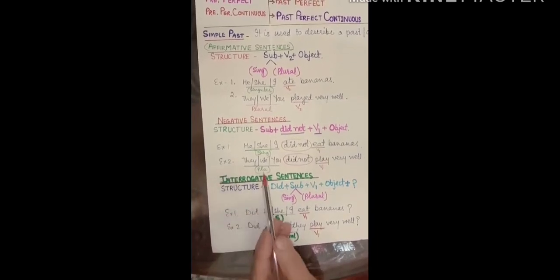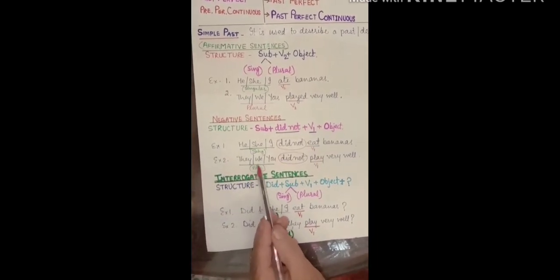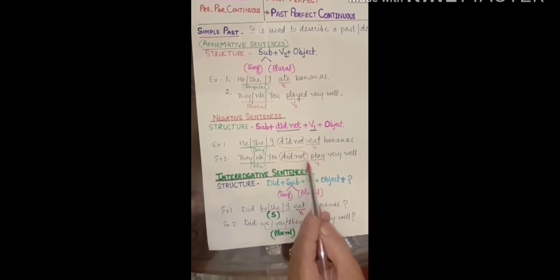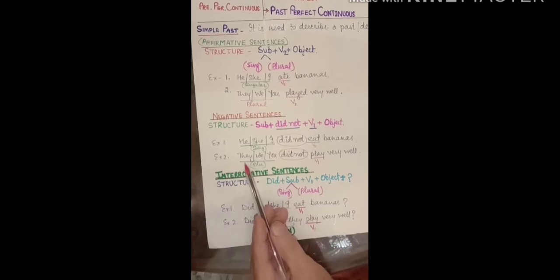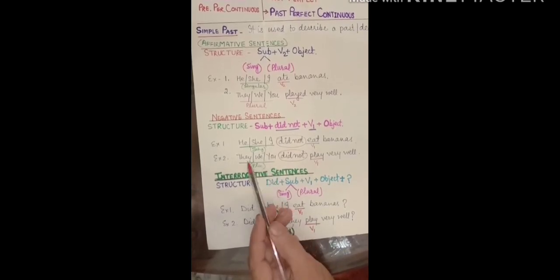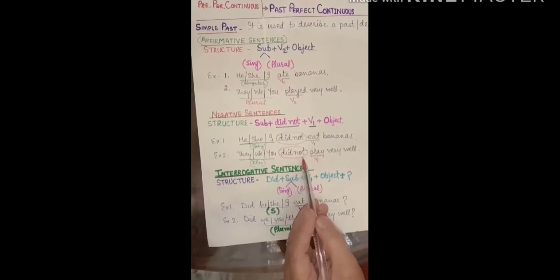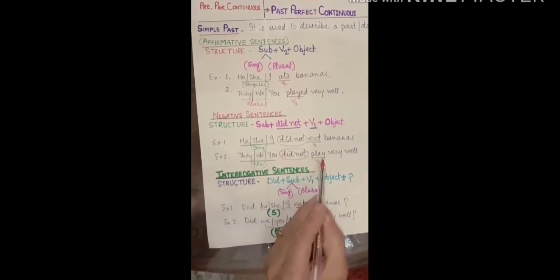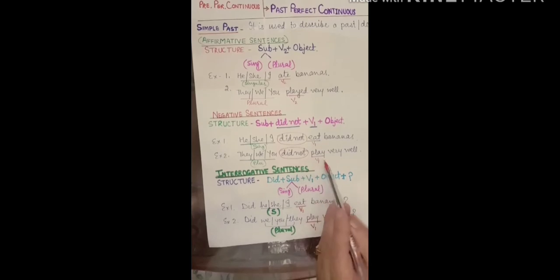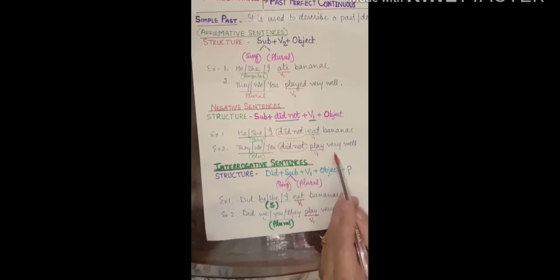Second example, with the plural subjects. They, we, you did not play very well. You can see we are using all kinds of subjects which are plural. They are taking did not and first form of verb. They did not play very well. We did not play very well. You did not play very well.